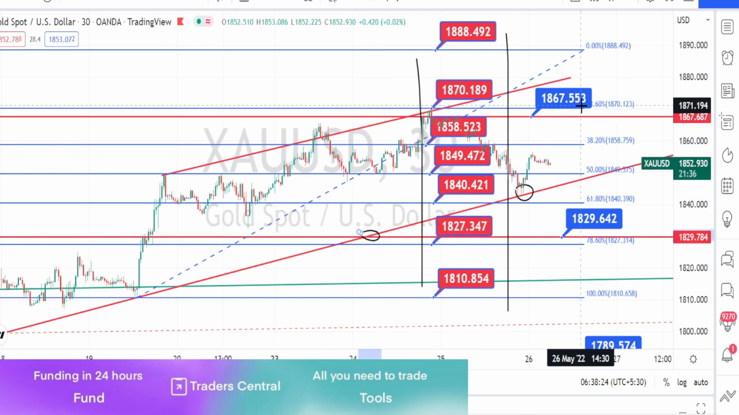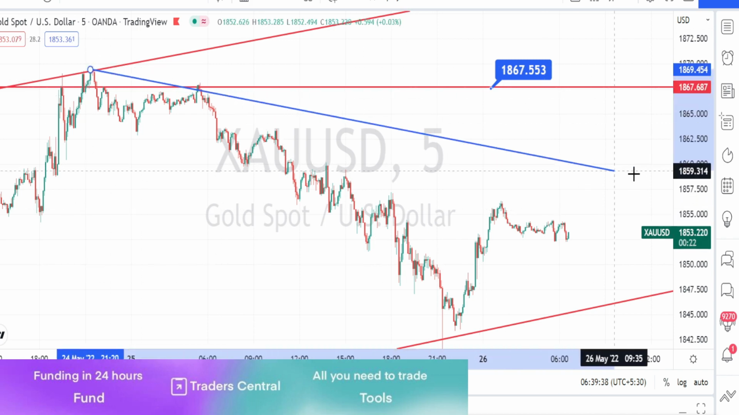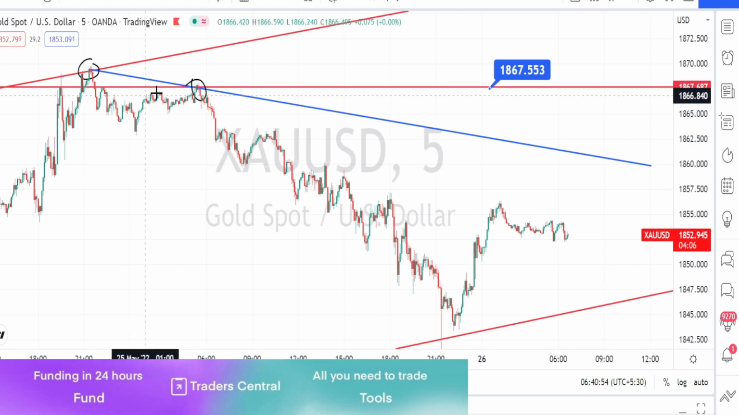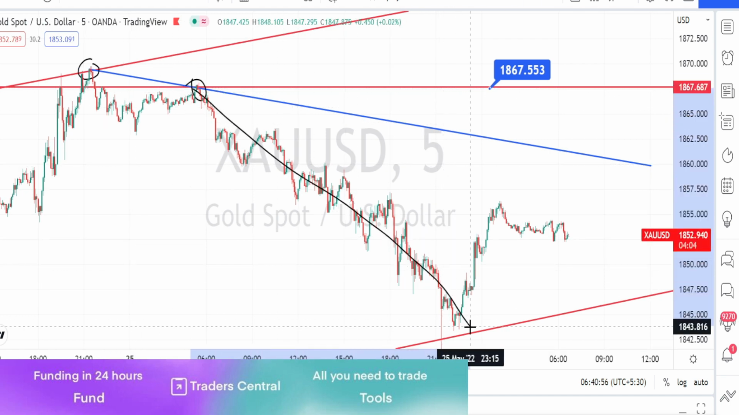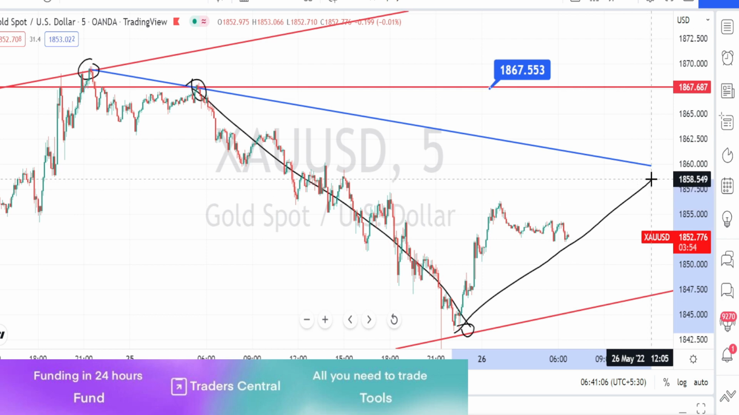Let us do the analysis in the 5 minutes time frame. I am in the 5 minutes time frame now. When we look at the price action in the 5 minutes time frame, I am drawing one more resistance line or trend line over here. Previously the price action went on a bearish trend reversal to retest this support line or trend line, and currently we are noticing the price action to bounce back on a bullish trend reversal.